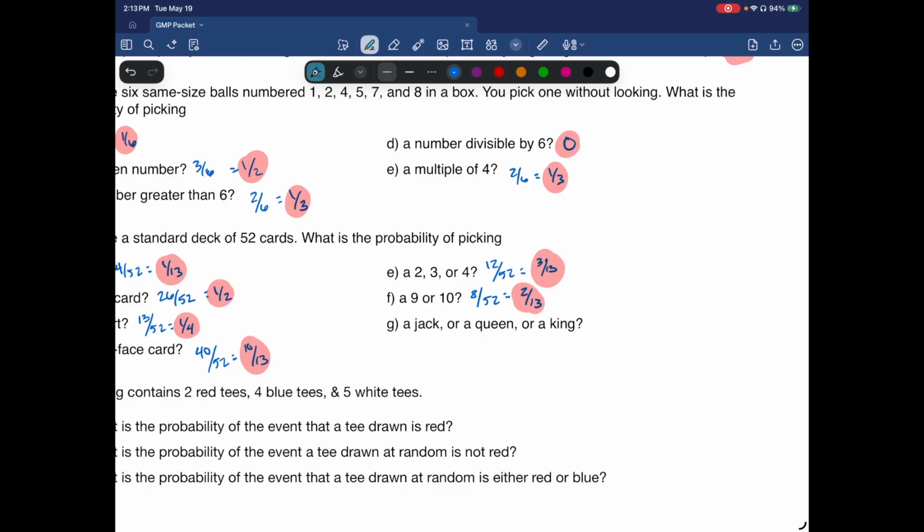A jack or a queen or a king. Earlier we said a red face card. Now we're asking for all face cards. So there are 3 of them. 4 times 3 is 12. So 12 out of 52 is going to be 3 over 13.